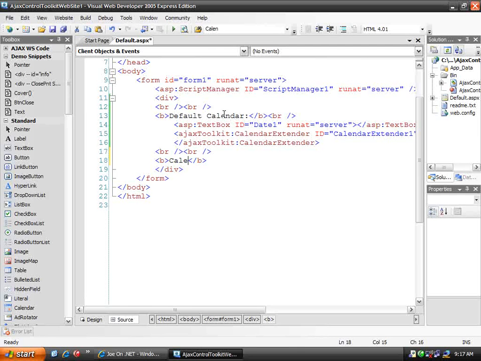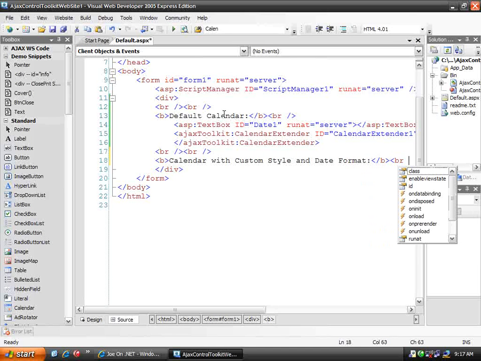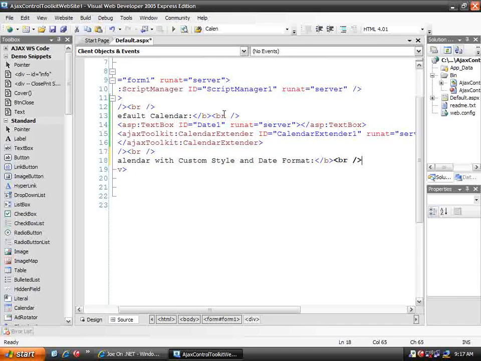So let's call this custom style and date format.